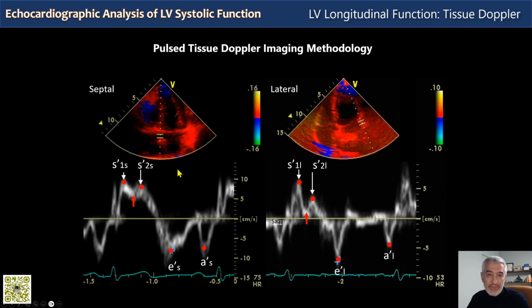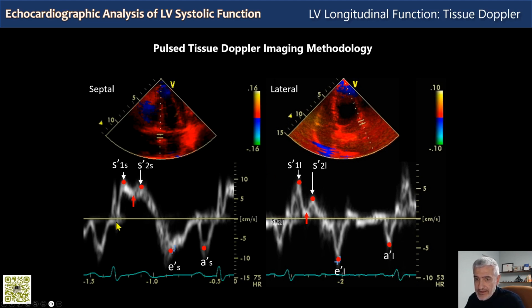Now let's look at the methodology for pulsed tissue Doppler imaging that we see here on this slide. With this technology, what we have to do is first enter the color tissue Doppler mode. We then put the pulsed sample volume at the base of the lateral wall, the mitral annulus just below the lateral wall, and then on the mitral annulus at the base of the inferior interventricular septum.